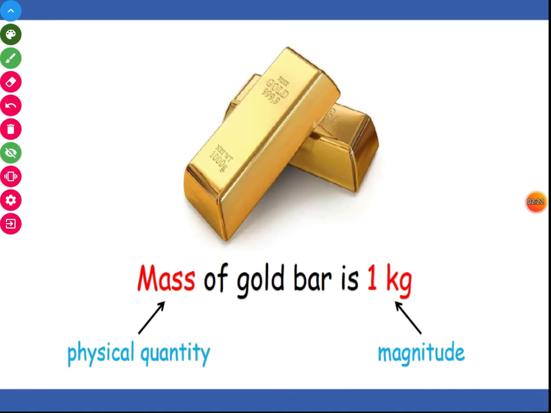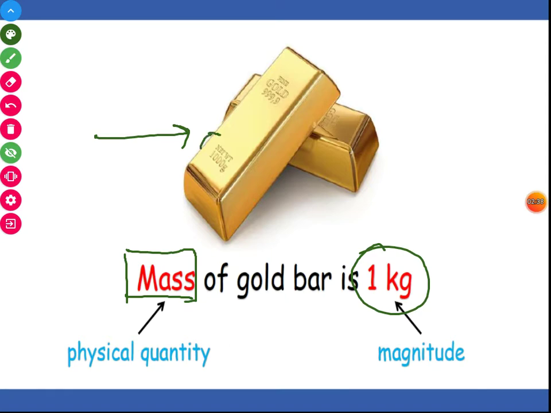Mass is also a physical quantity, and it is also represented by the magnitude only. For example, here you can see a gold bar, and the mass of the gold bar is given, that is 1000 gram, or we can say 1 kg.